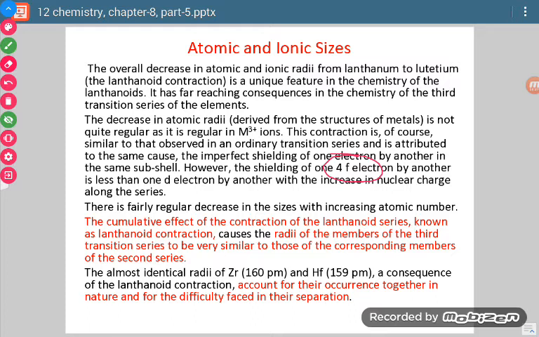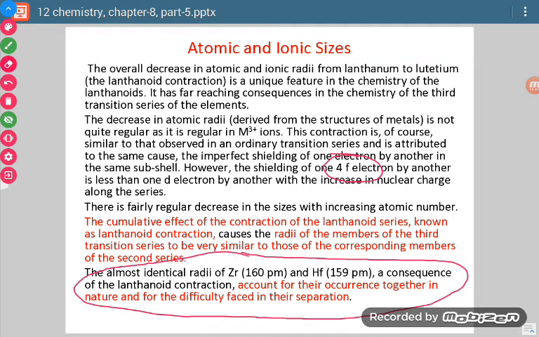Now what are the consequences? You have to remember three very important consequences of lanthanoid contraction. The very first is that there is difficulty in the separation of lanthanoids. Why? Because when we see their atomic and ionic sizes, we find that there is not much difference in their sizes.